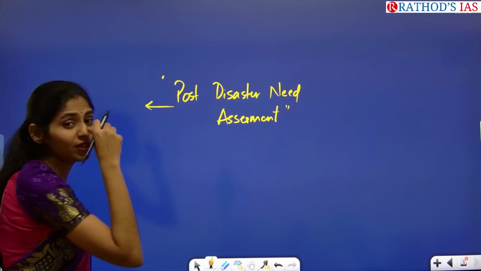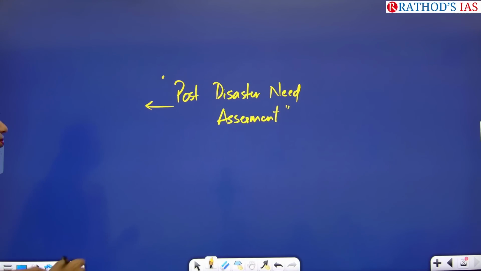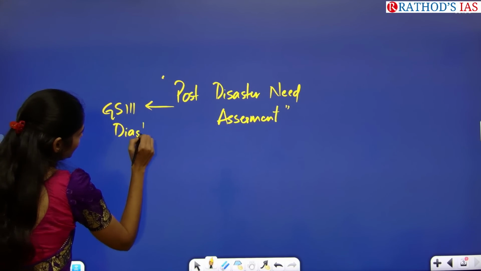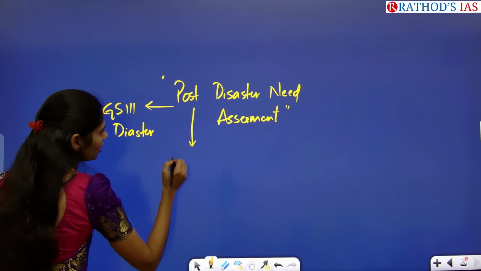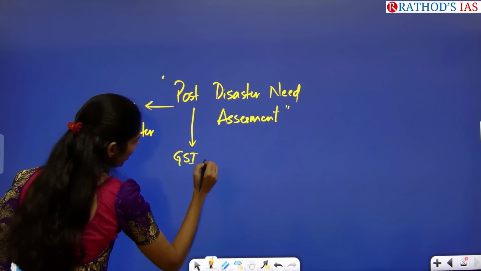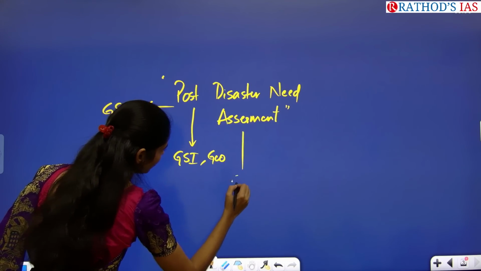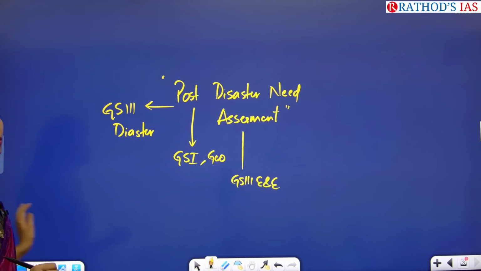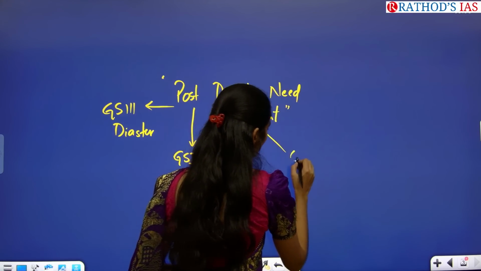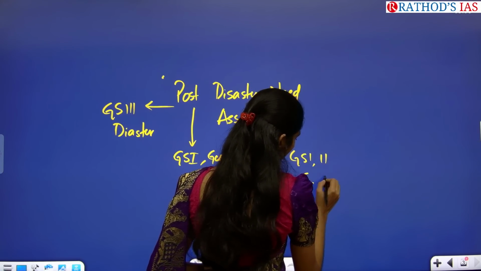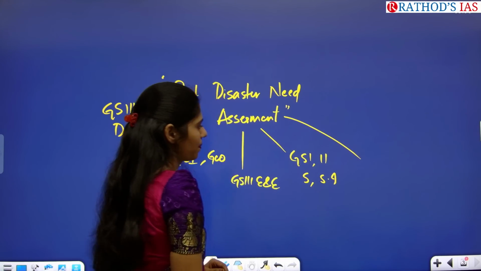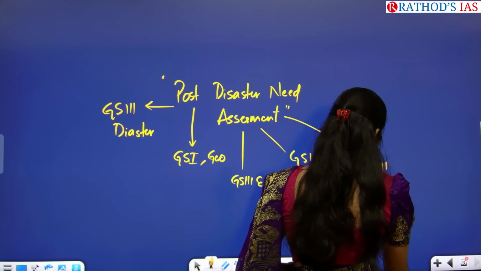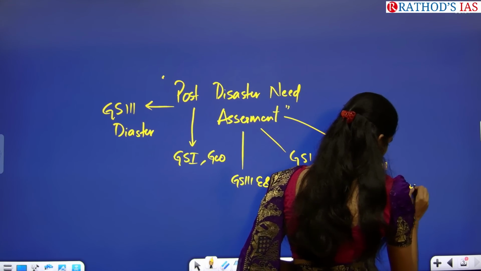So from which subject will you be discussing this? Obviously, GS paper 3, disaster. Apart from disaster, from GS paper 1 you have to see geography, and from GS paper 3, environment and ecology. Apart from that, society, GS paper 1 and 2, society and social issues. Next, economy, very good, GS paper 3, economy.